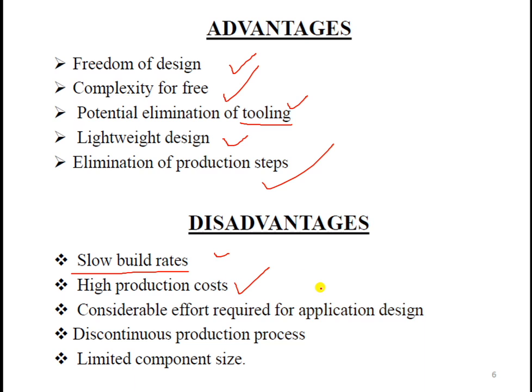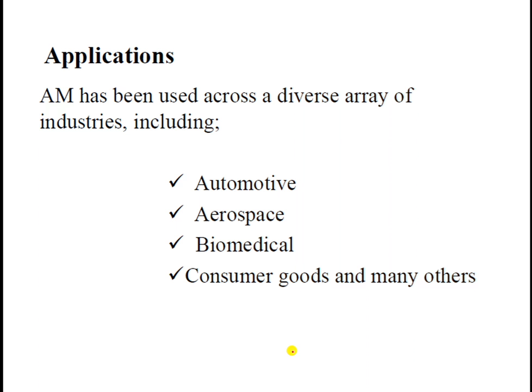High production rates, considerable effort required for the application of design. Discontinuous production process means you cannot have a continuous supply of such kinds of materials because so many printers will be required. And limited component size, yes, already have talked about that. We can have a large component manufactured with the help of this method, but it will require a huge amount of infrastructure as well as big 3D printers or additive manufacturing setups. So these are the disadvantages.